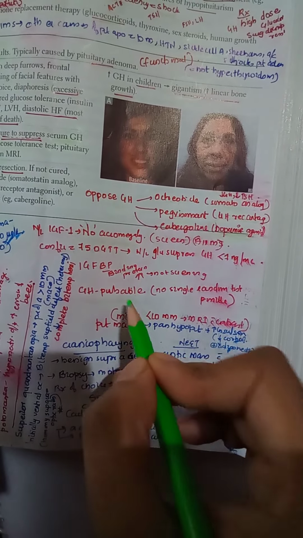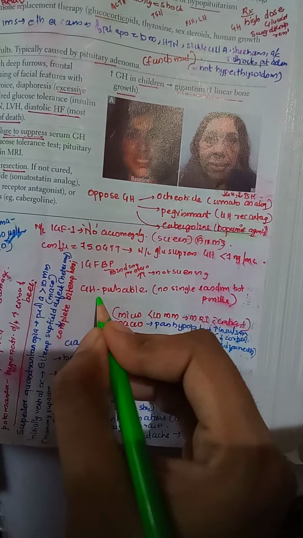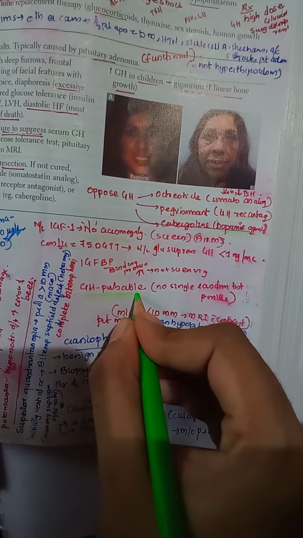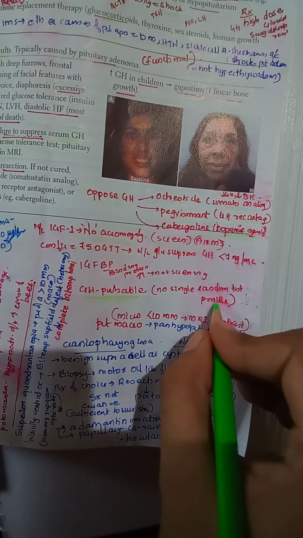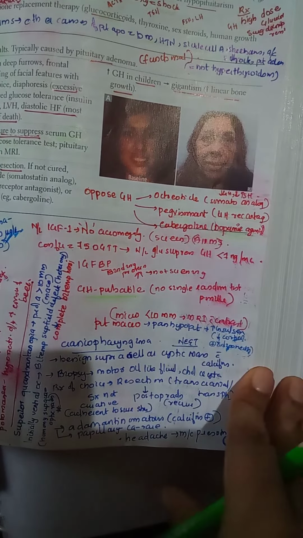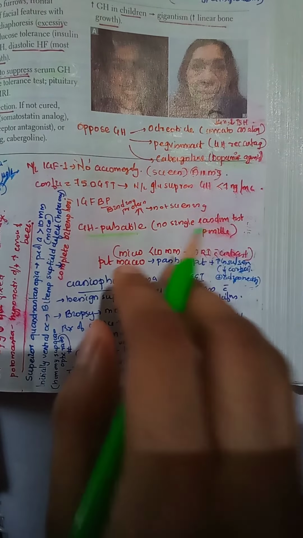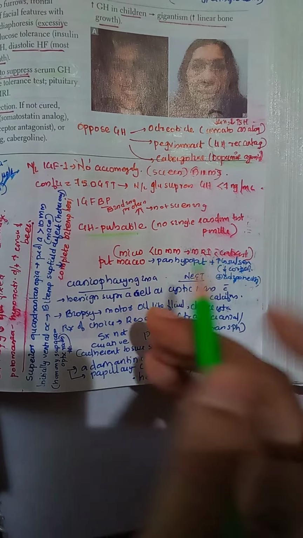Is it possible to measure growth hormone by one single random growth hormone test? No, it is not possible, because growth hormone is getting released in a pulsatile fashion. So no single random test is possible to diagnose growth hormone excess or acromegaly. Okay. Then another question was how do we classify it as microadenoma and macroadenoma.